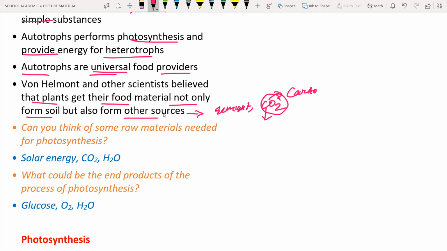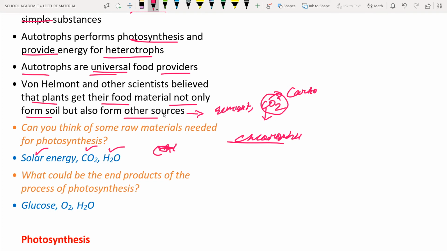Next, there is another question. Can you think of some raw materials needed for photosynthesis? Yes, raw materials means the simple forms. Solar energy, that is nothing but sunlight, is one of the raw materials. Carbon dioxide is one of the raw materials. Water is also one of the raw materials. The chlorophyll is an important pigment. With the help of chlorophyll, these raw materials get converted into energy or chemical compounds, that is nothing but glucose molecules.